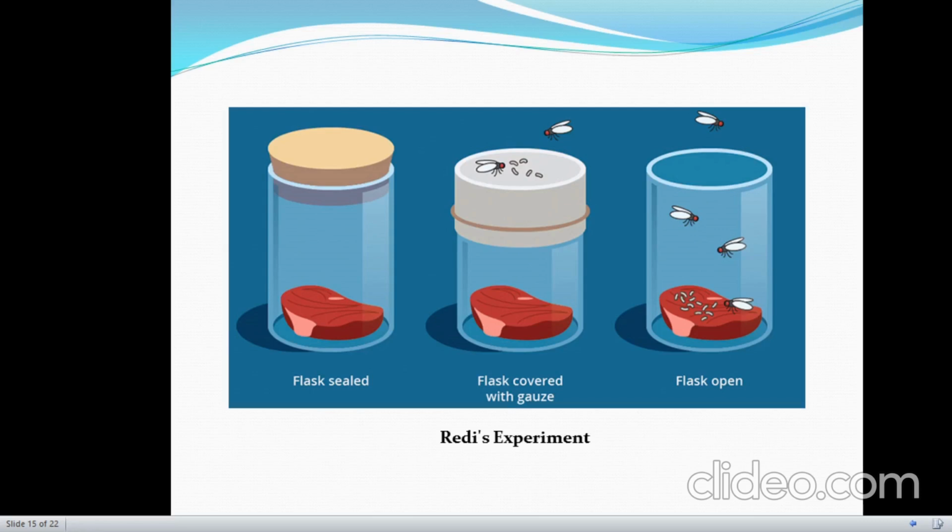But still the question is the same: what is the mechanism of origin of life, what was the first site of origin of life, and what were the conditions on earth during the origin of life?